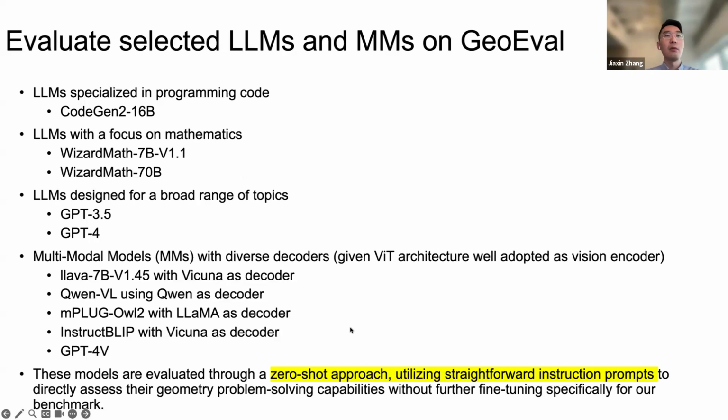For the multimodal models, nowadays they use a vision transformer architecture as a vision encoder. We select them according to the decoder. LLaVA is based on Vicuna. Qwen-VL uses Qwen as its decoder. mPLUG uses Llama as its decoder. InstructBLIP uses Vicuna as its decoder, and also GPT-4V. All the models are evaluated through a zero-shot approach, utilizing a straightforward instruction prompt to directly guide them to generate the reasoning process to solve the problem.